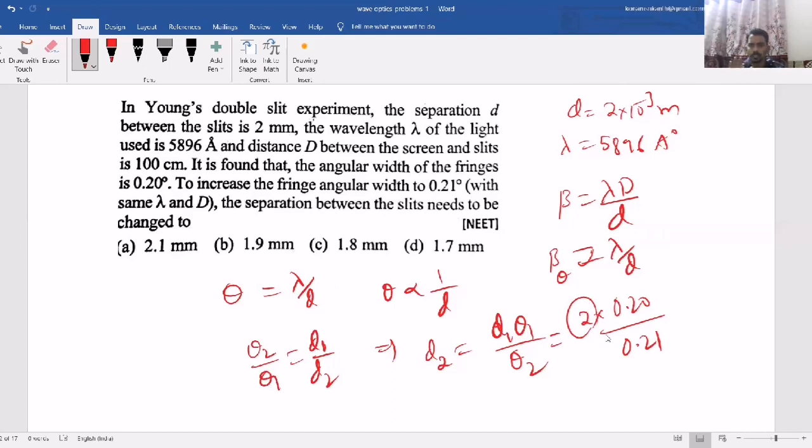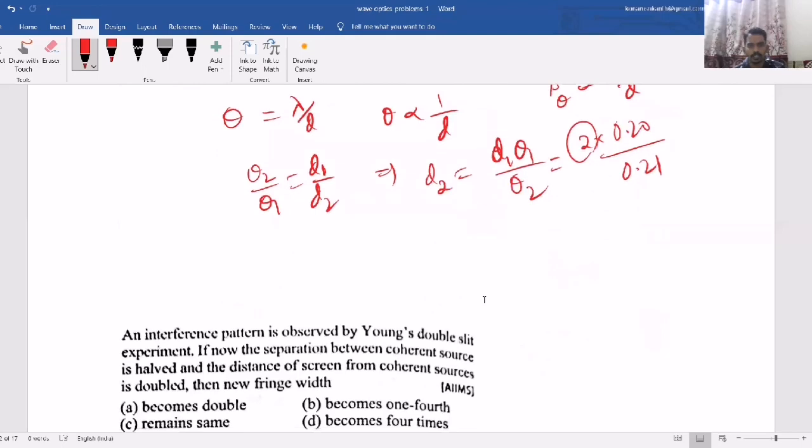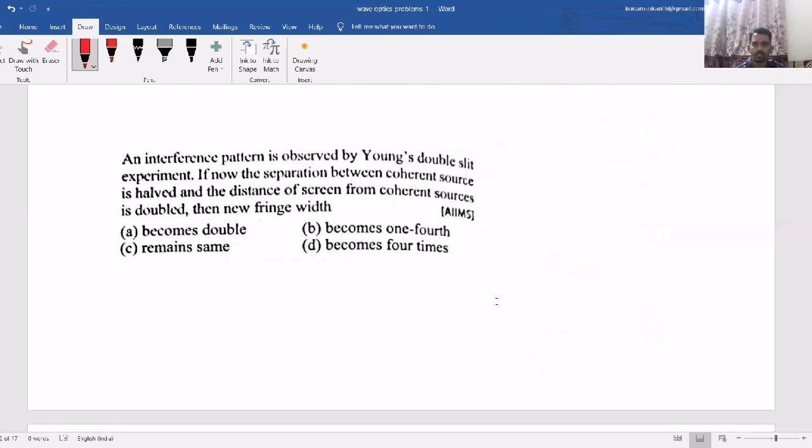So this way the question always looks bigger, but while reading the question you just take the data what they have given, collect the data. While reading only you just take, okay, distance between the slits, distance between slits and screen, or fringe width or anything, whatever data they have given. Then look at what they are asking. Then you can take the suitable formula and you can calculate it easily.